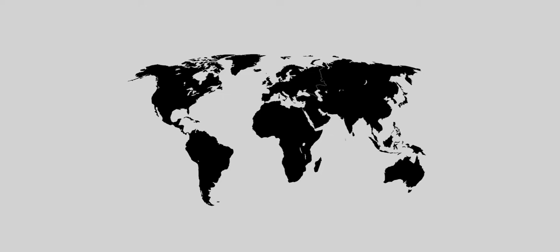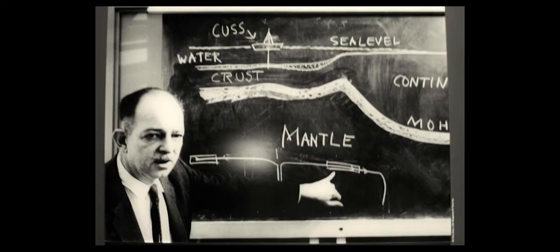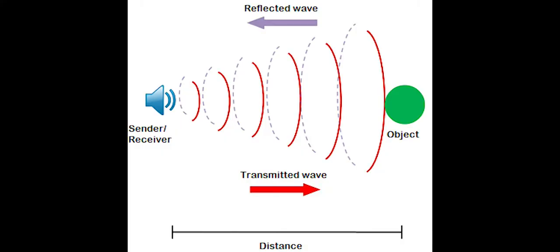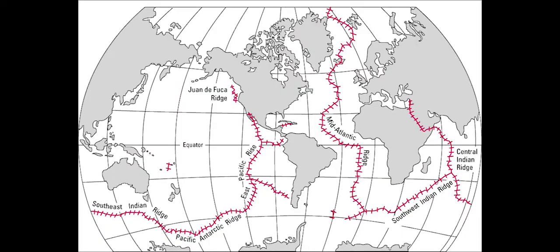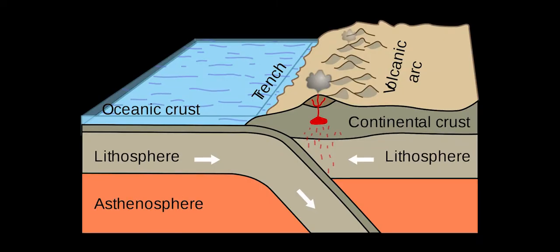In 1950, Harry Hess explained plate tectonics using that US naval map. During World War II, sonar was used to track submarines and map the ocean floor. It revealed mid-ocean ridges and deep ocean trenches that showed that the ocean crust was spreading apart at the ridges and moving down into the mantle where it meets the continents.